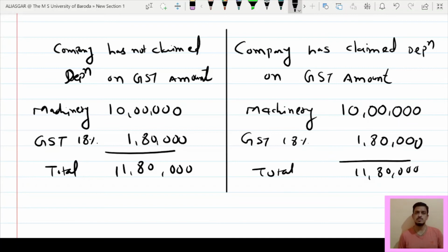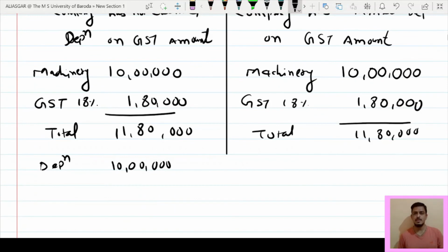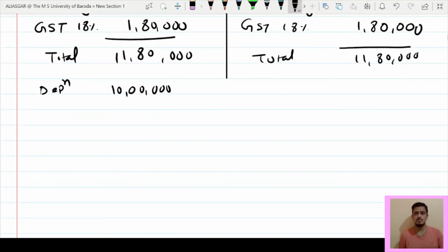Now in this first situation, company has not claimed depreciation on GST. That means company will charge depreciation on 10 lakh, and in this situation company will charge depreciation on 11,80,000.